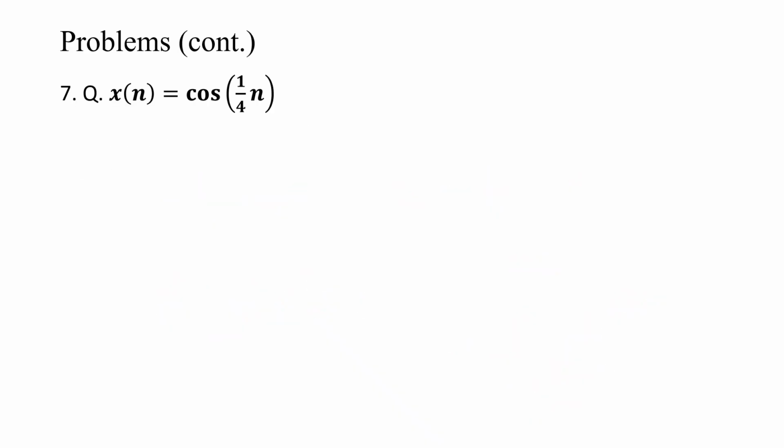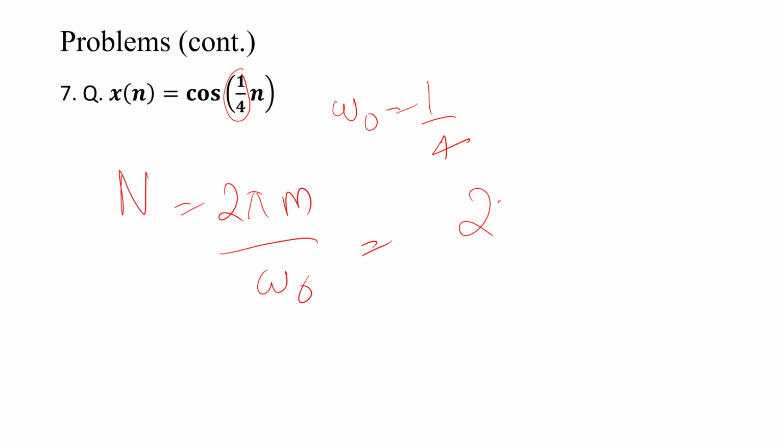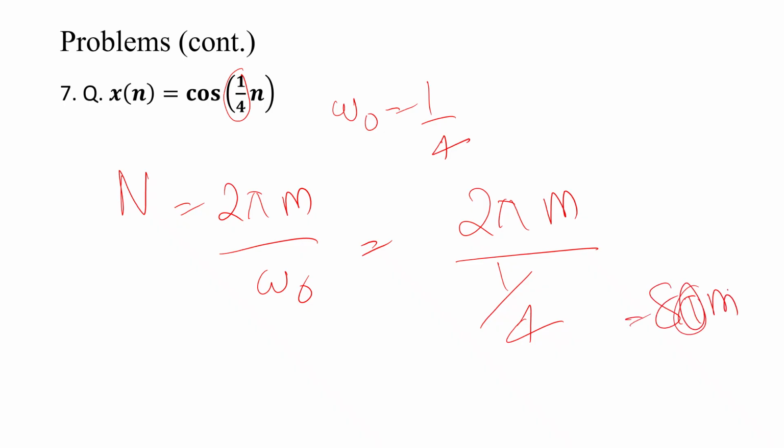Then the last question. x of n is equal to cos(1/4 n). So here this 1 by 4 means omega 0 is 1 by 4. So n is equal to 2πm by omega 0, so 2πm by 1 by 4. So you are getting 8πm. It also cannot be converted to an integer. So we are calling it aperiodic.